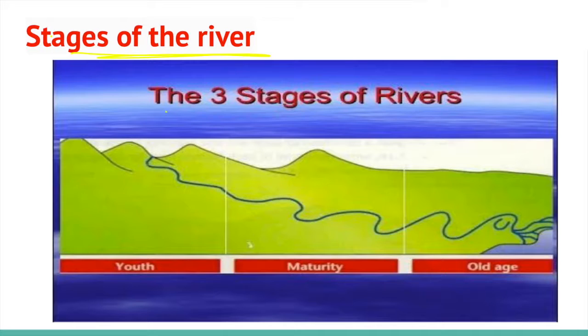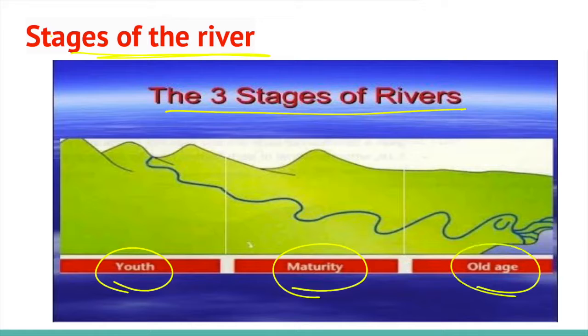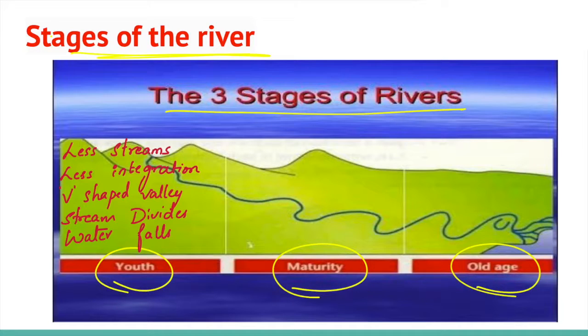Stages of the river. There are three stages of rivers: youth, maturity and old age. At the youth stage, the streams are few with poor integration and flow over original slopes, which shows shallow V-shaped valleys with no floodplains or with very narrow floodplains. Youth has fewer streams, less integration, V-shaped valleys, stream divides that are swampy and marshy areas, and waterfalls and rapids are common.